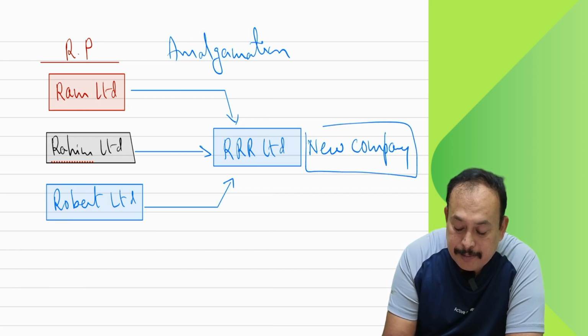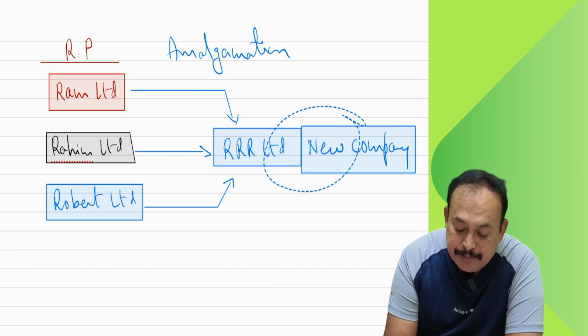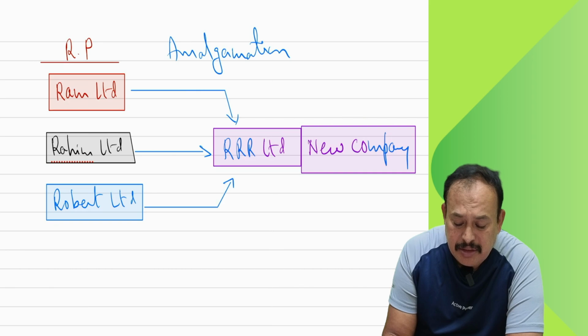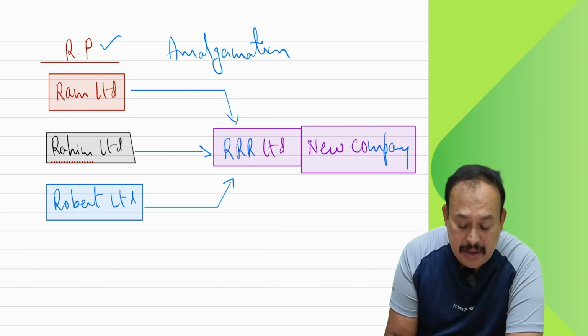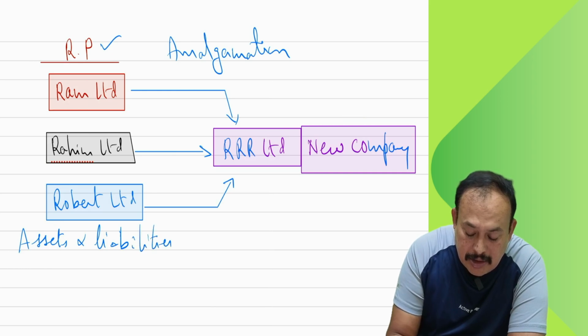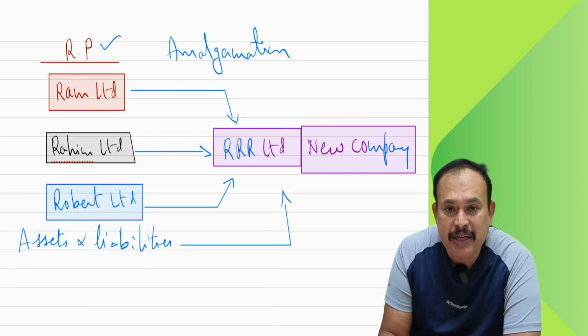In the given case, this new company is incorporated by Ram, Rahim and Robert, who are registered persons. Their assets and liabilities will automatically become the assets and liabilities of a new business, the new entity RRR Limited.